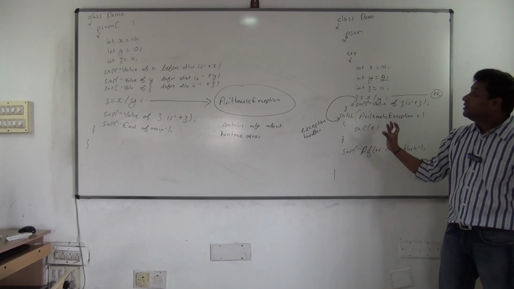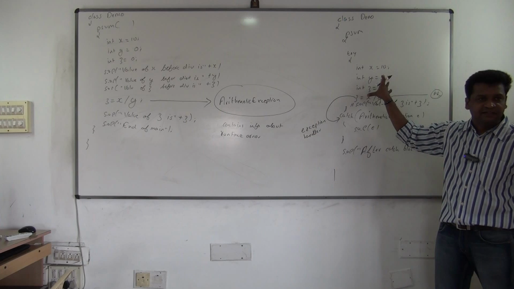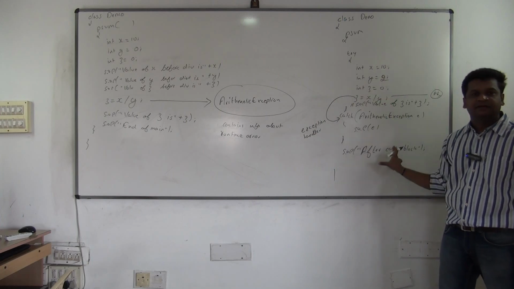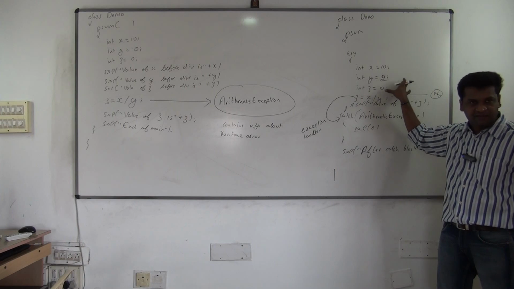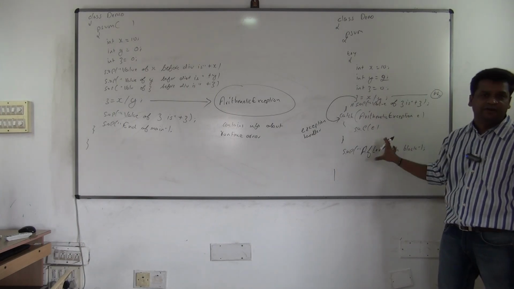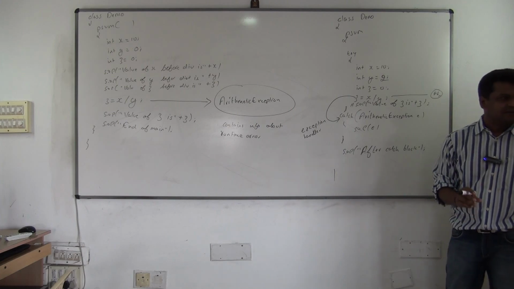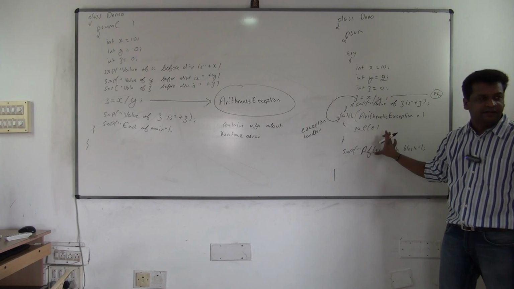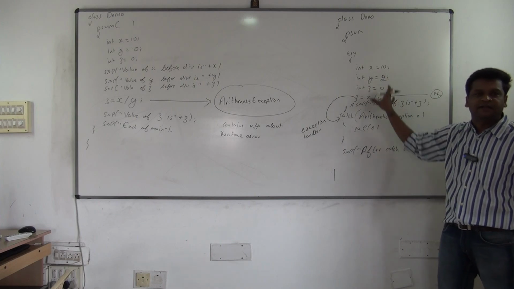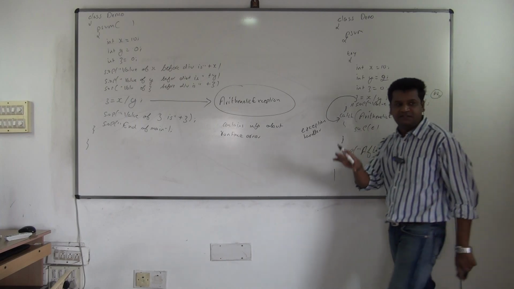So it works like this: if an error or exception occurs, the catch block will execute. If it doesn't occur, the catch block will not execute. It's something like if and else. If some problem occurs here, the catch block will execute. If the problem doesn't occur, the catch block will not execute. Clear?